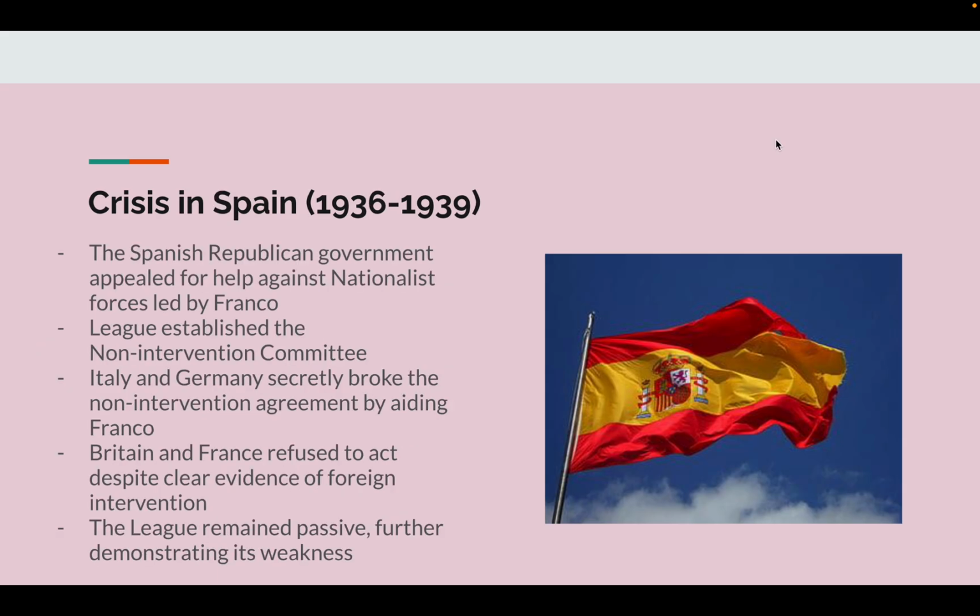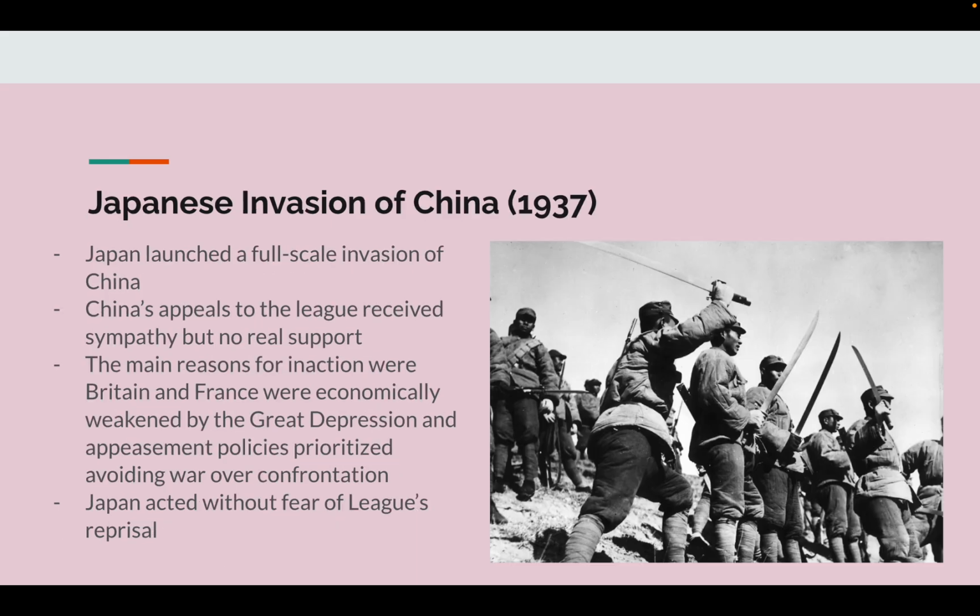The crisis in Spain, 1936 to 1939. The Spanish Republican government appealed for help against nationalist forces led by Franco. The League established the Non-Intervention Committee. Italy and Germany secretly broke the non-intervention agreement by aiding Franco. Britain and France refused to act despite clear evidence of foreign intervention. The League remained passive, further demonstrating its weakness.